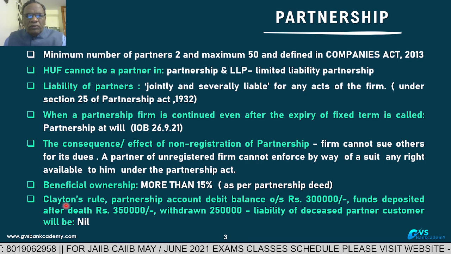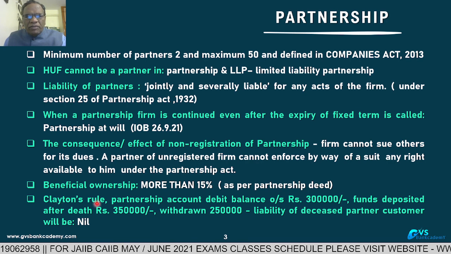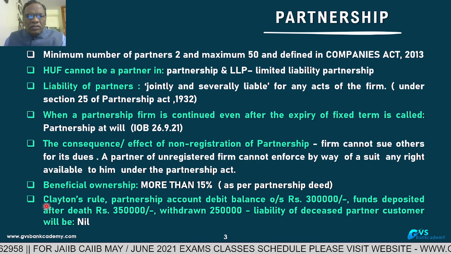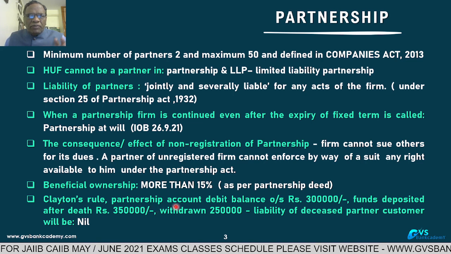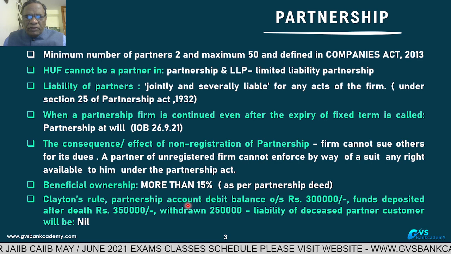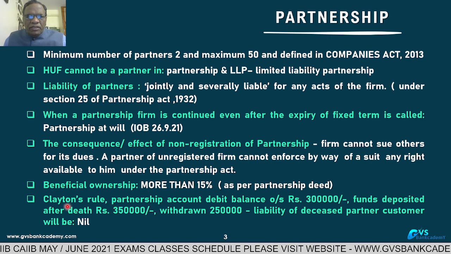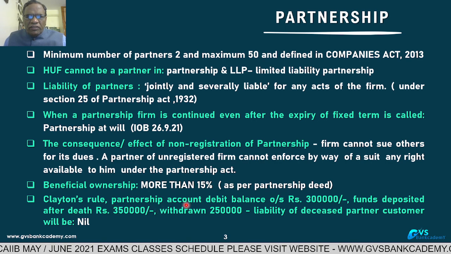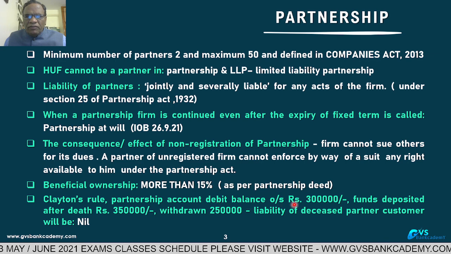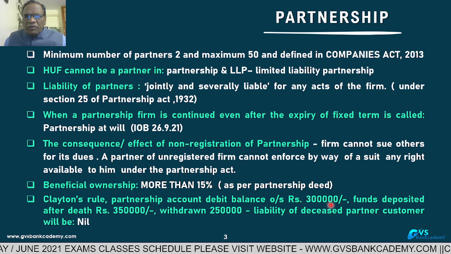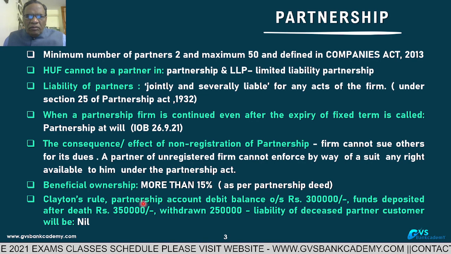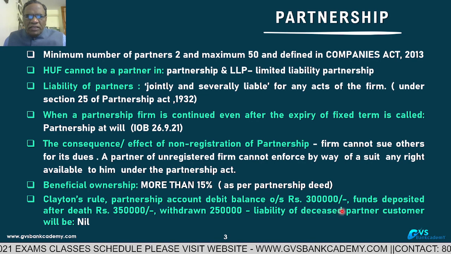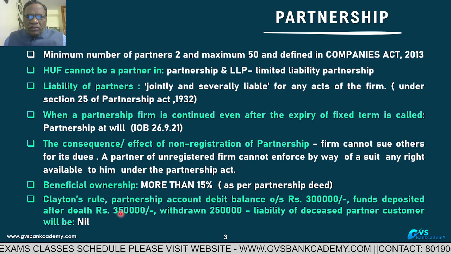Clayton's rule. Very, very important for examinations, all examinations. Clayton's rule is applicable to running accounts. Running means working capital, cash credit or overdraft. What is the meaning of this? In a running partnership account, for example, a debit balance of 3 lakh is there, and funds are deposited after the death of the partner.